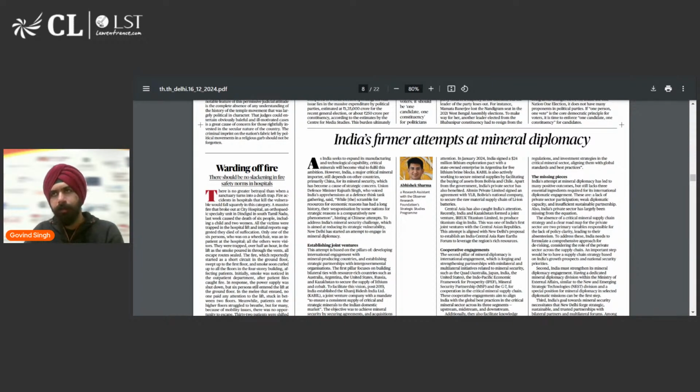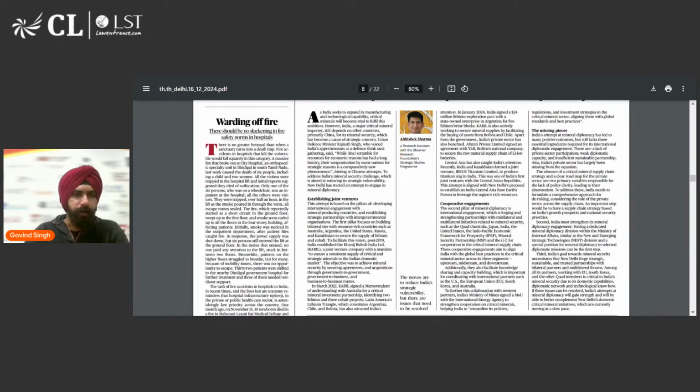We'll understand this article in a little more detail when we talk about this, but yeah, this is a good article. Warding off fire, there should be no slackening in fire safety norms in hospitals.